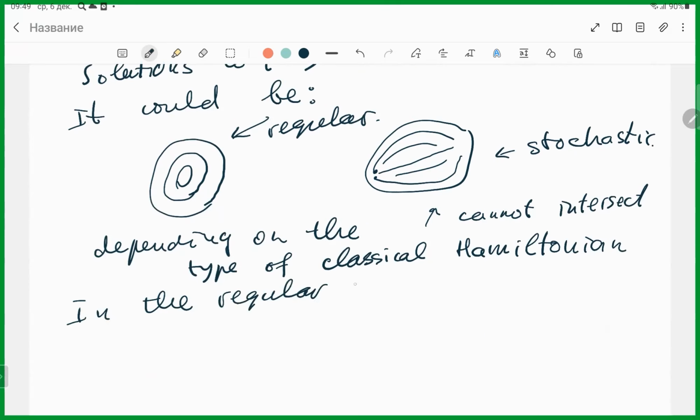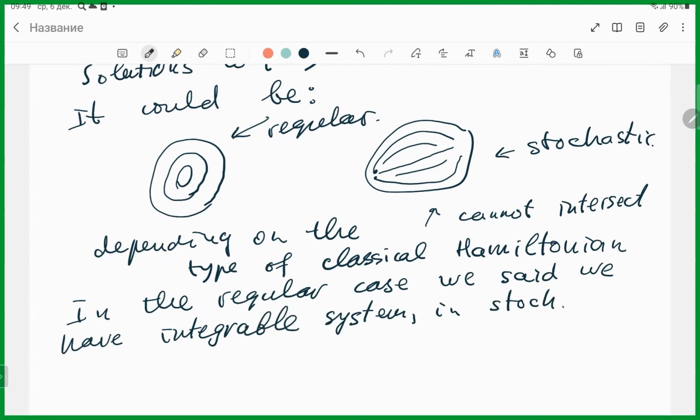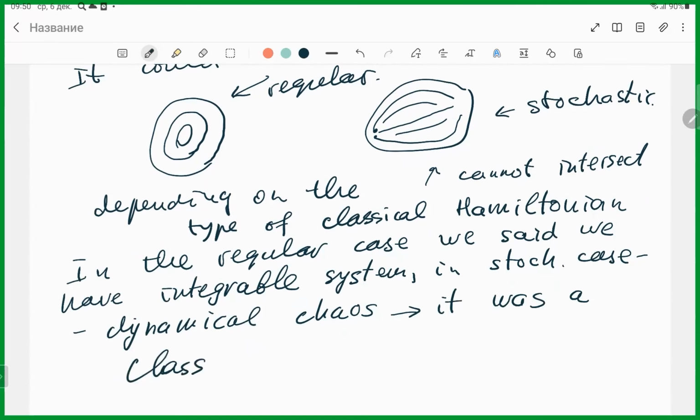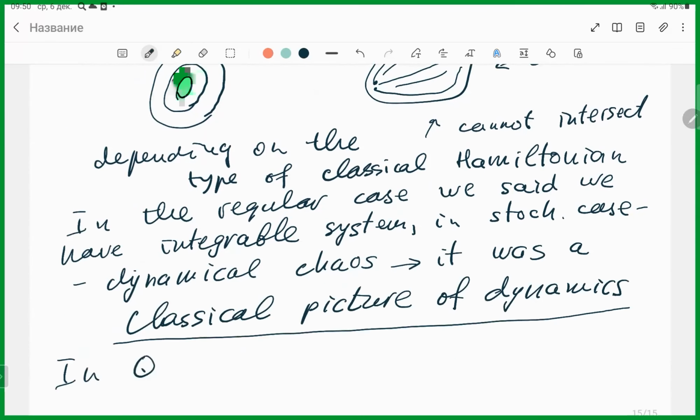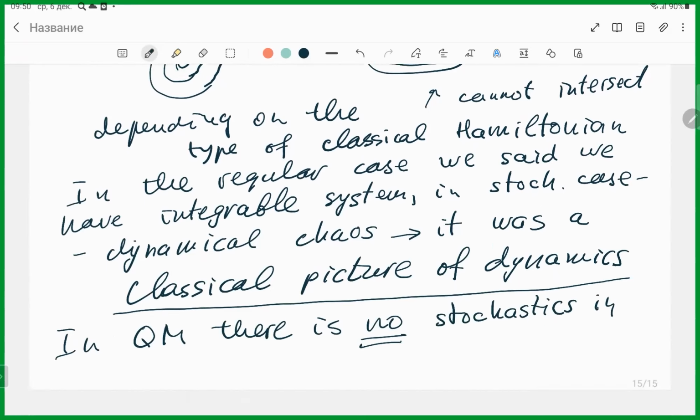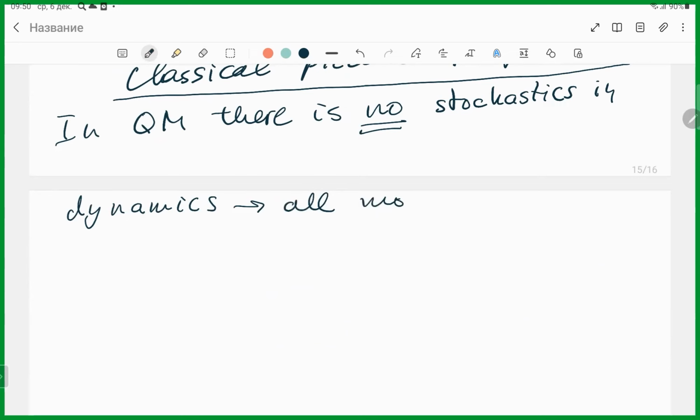In the regular case, we say we have an integrable system. In the stochastic case, we have dynamical chaos. But it was a classical picture of dynamics. In quantum mechanics, there is no stochastics in dynamics. All motions are just unitary rotations.